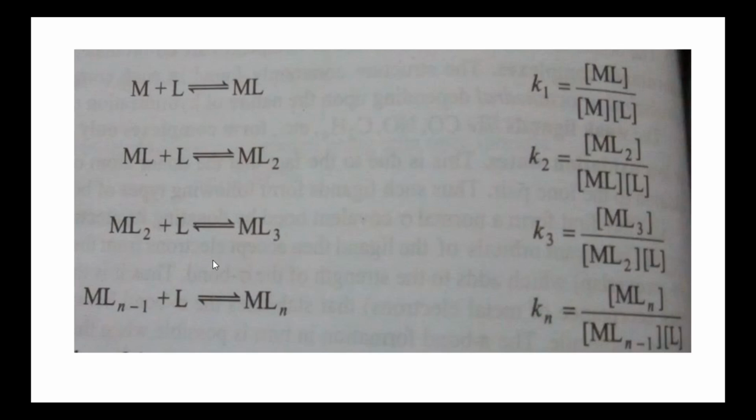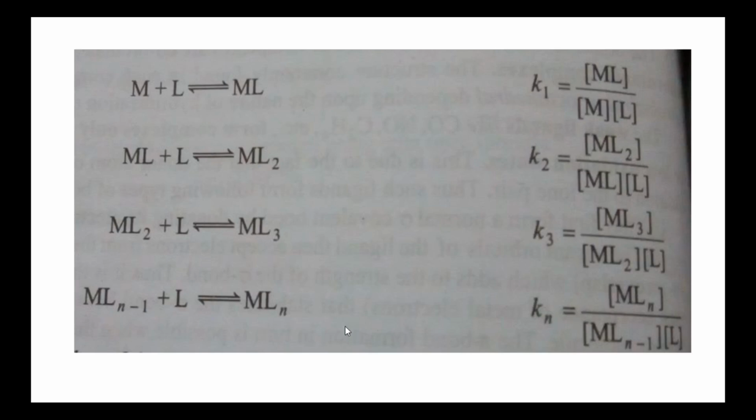So on proceeding like this, we get the nth step, where ligand L is added to the complex formed in the n-1 step, which is given as ML(n-1) plus L gives rise to MLn. In this step, the formation constant or stability constant is represented as Kn, where n means the nth step.